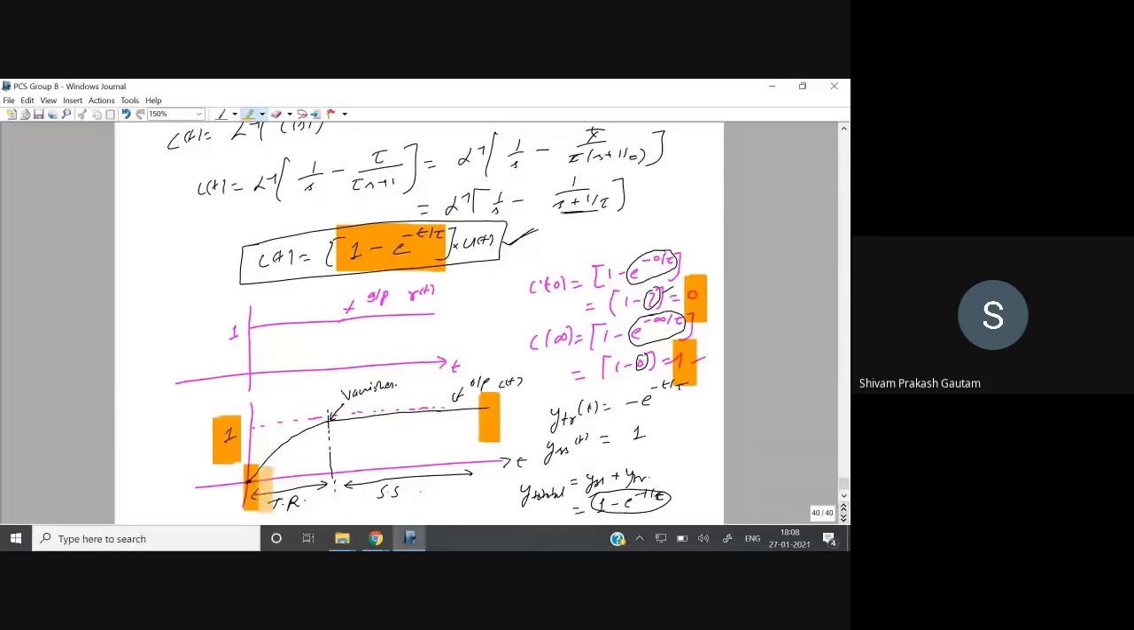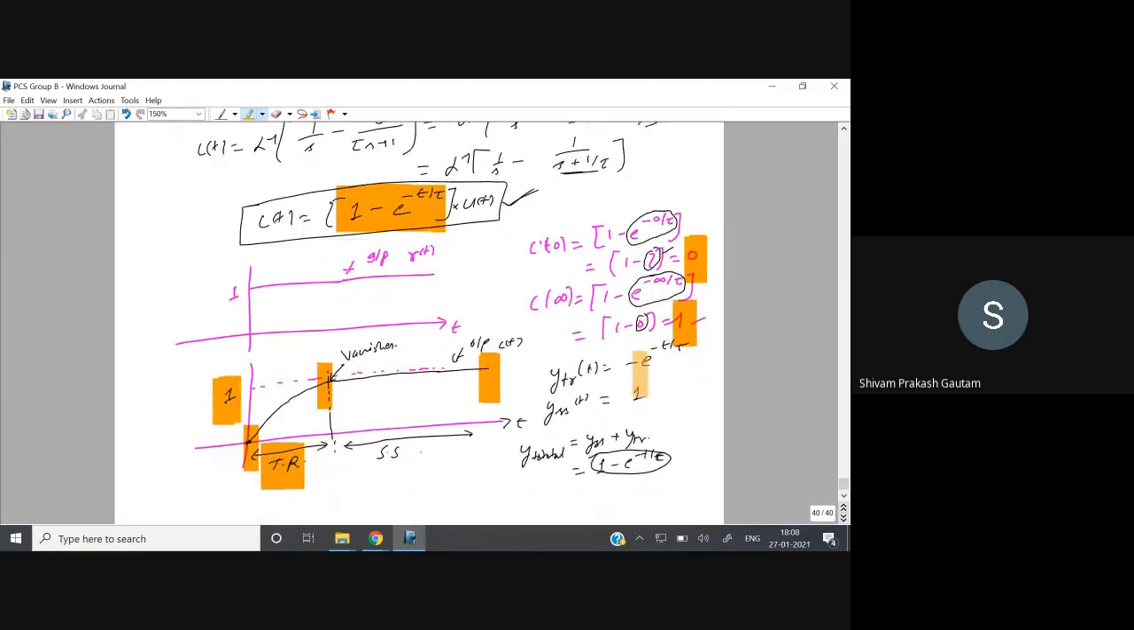So from here to here we call it the transient response. Why? Because this kind of response is decaying and it vanishes at this point. So from this point to this point is the transient part. What is the transient part? Transient part is minus e to the power minus t by tau. This is the transient part in our response. And what is the steady state response? That is equal to 1. Is it okay? Any doubt? Anyone having any doubt?